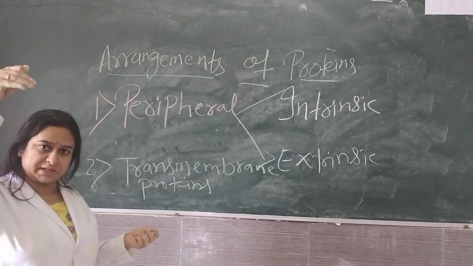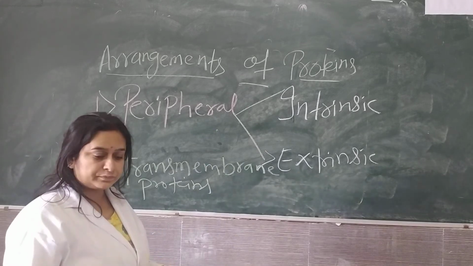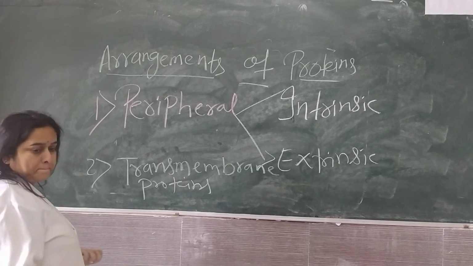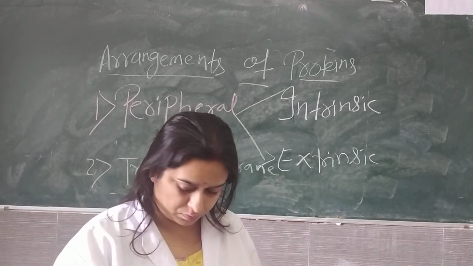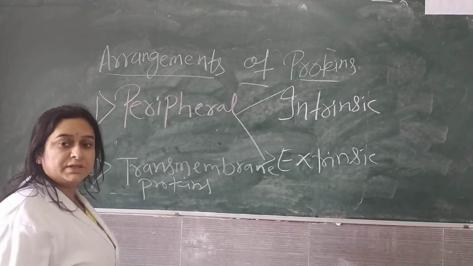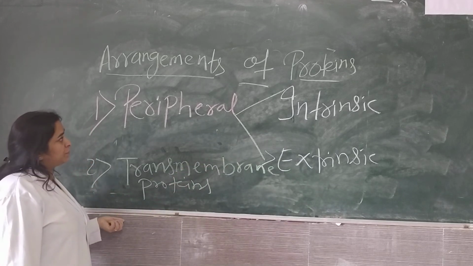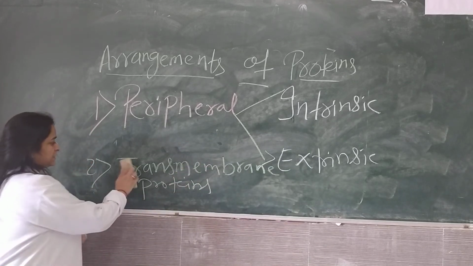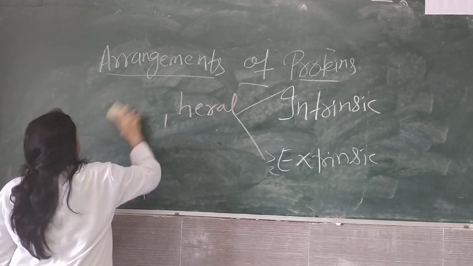These proteins are present throughout the cell membrane. I will show one diagram so that it is easy to understand how the intrinsic, extrinsic and transmembrane proteins are located in the cell membrane.